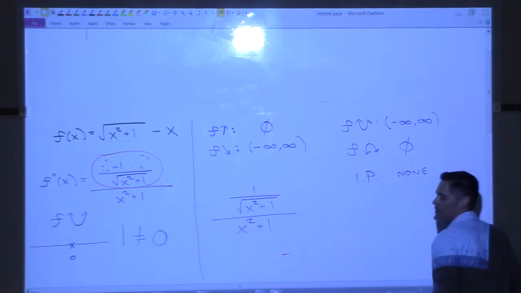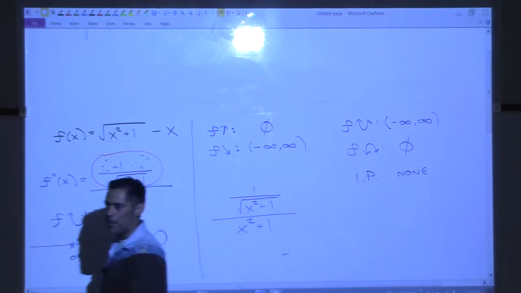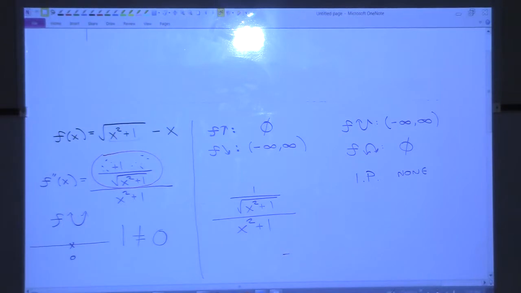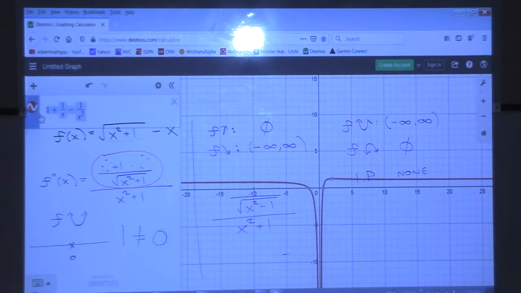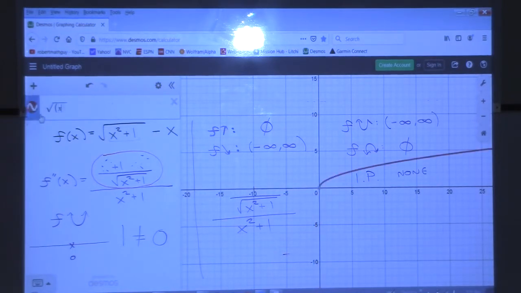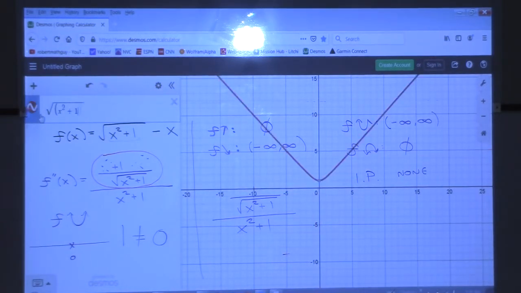All right, so this problem looked bad. The derivatives were a little messy, but other than that, it's not very interesting what's happening. So I'm going to graph it. Square root of x squared plus 1, and then minus x. There it is.